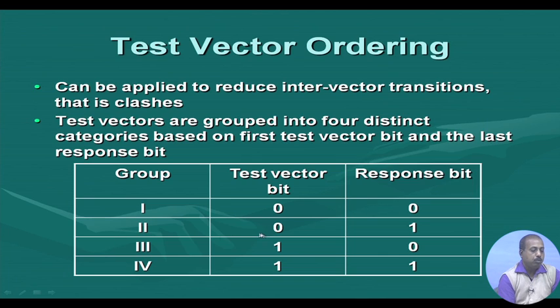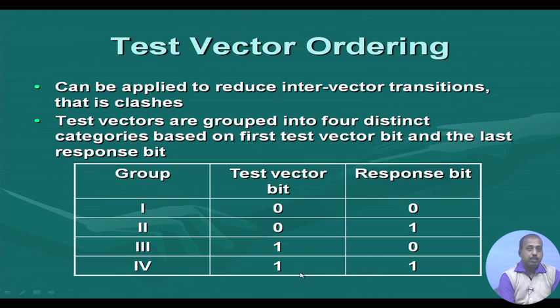In group 2, the LSB of the test vector is 0, but the MSB of the response is 1. In group 3, the LSB of the test vector is 1 and the MSB of the response is 0, and in group 4 both are 1.